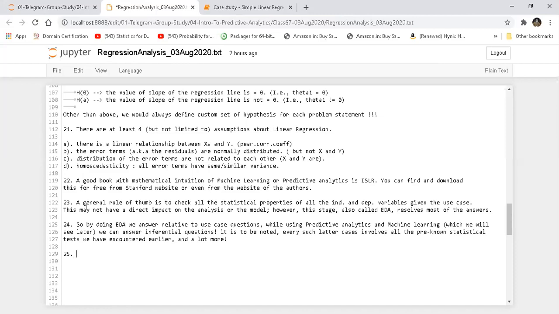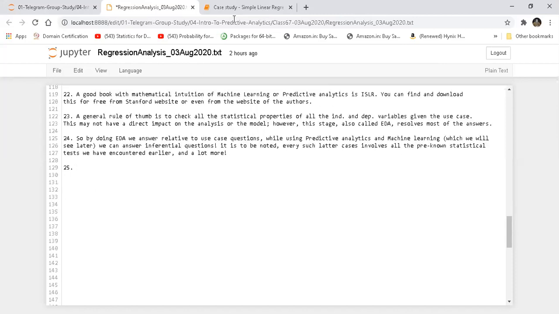Okay. Before we go in there, the next point I wanted to write over here is that before we perform any inference or analysis or machine learning, we must prepare the data in the format we need.